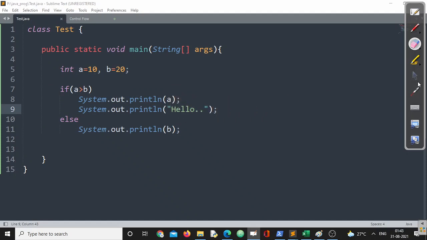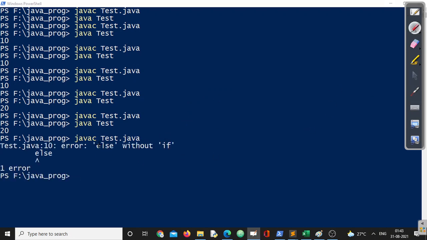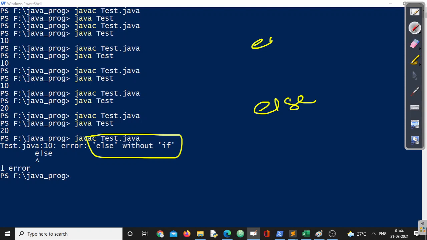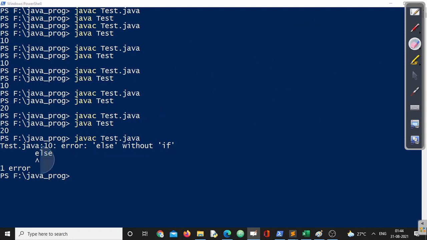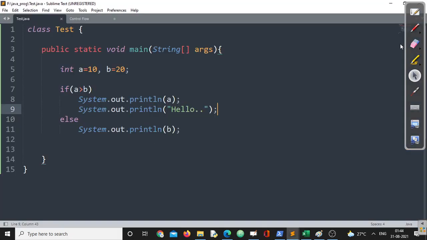If you want to cross check, we can cross check. Let us cross check this one. 100% sure we are going to get an error. What does it say? You can clearly see: else without if. What does that mean? It is finding an else, but if is not there. But you will say, sir, we have already written if. Why does the compiler behave like that? It's very simple.